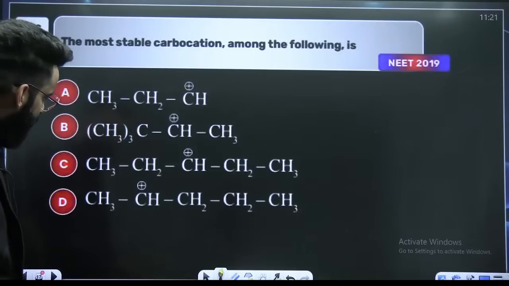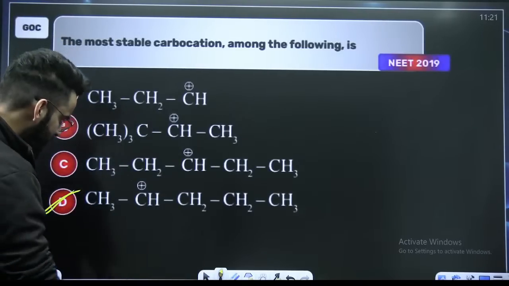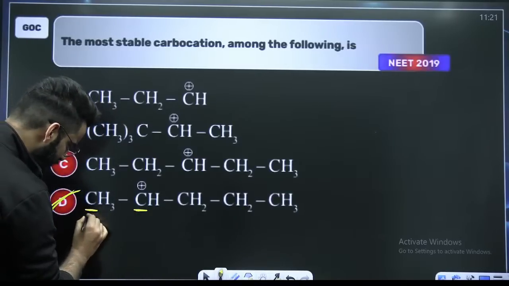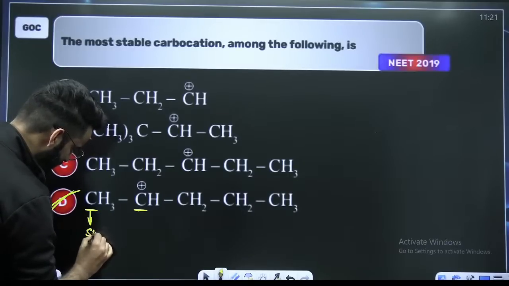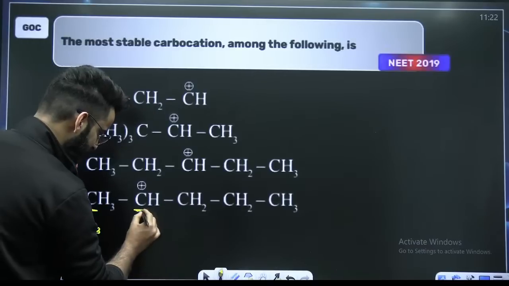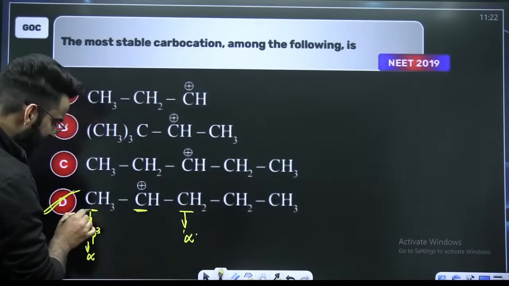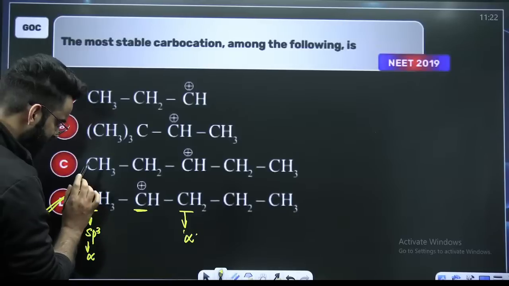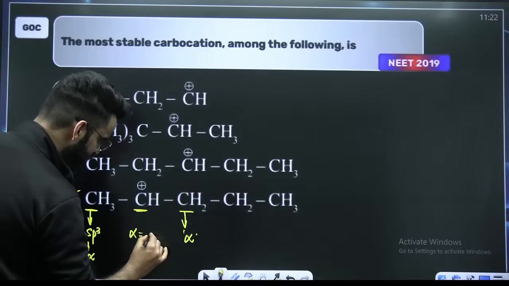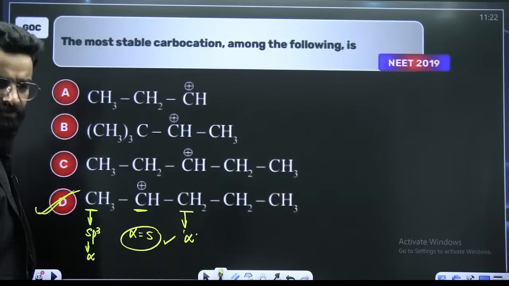Quickly. See, if you look at the option D, right? This is your sp2 hybridized carbon. Adjacent to it, this is your sp3 hybridized carbon. I'll be calling this as alpha carbon, right? Similarly, sp2 adjacent to it, this is sp3. I'll be also calling it as alpha carbon. The hydrogens attached with this alpha carbon are 3, right? Over here, 2. So in total, how many alpha hydrogens do we have? 5. So this carbocation is stabilized by 5 alpha hydrogens.